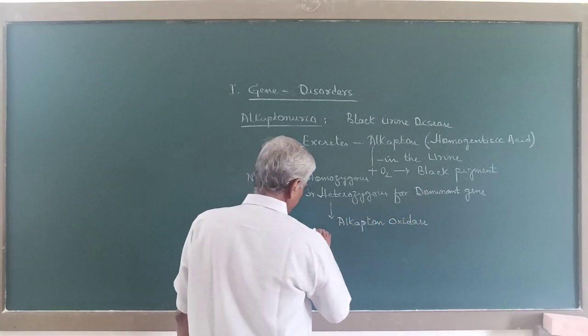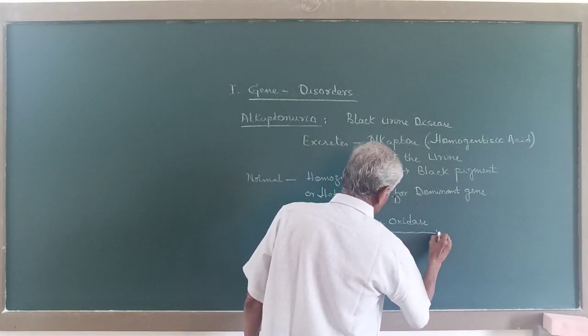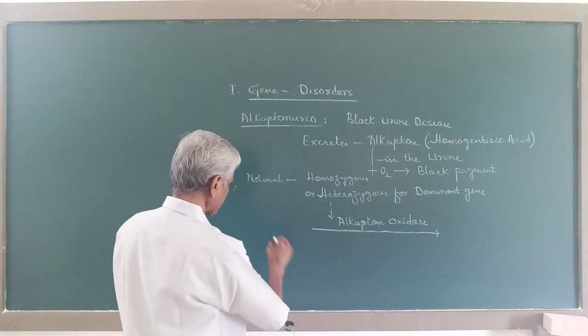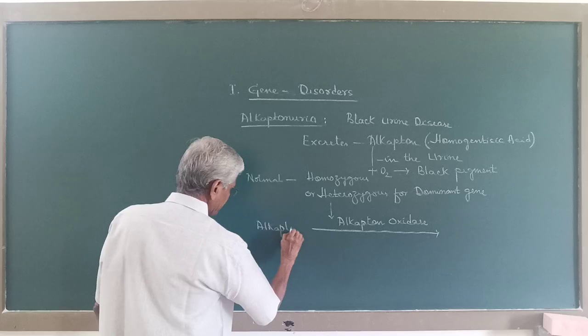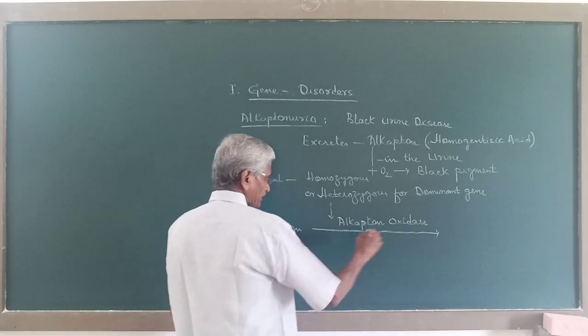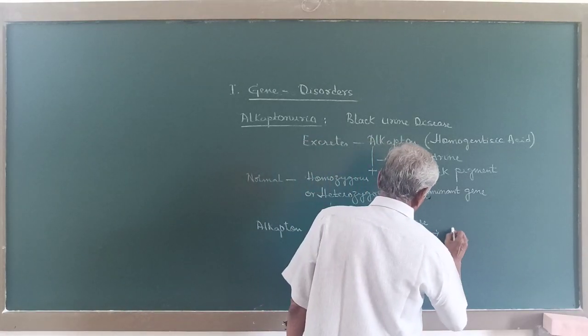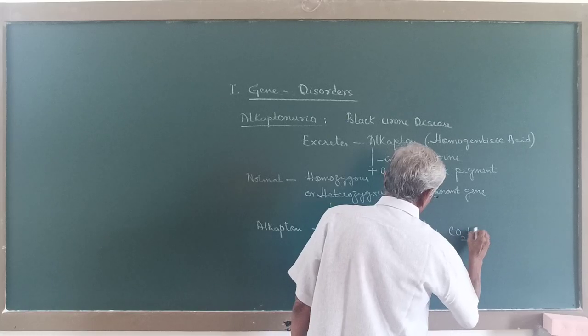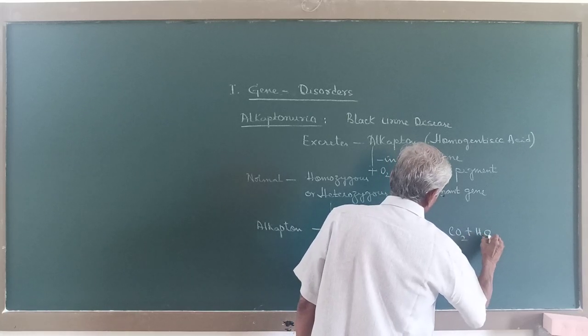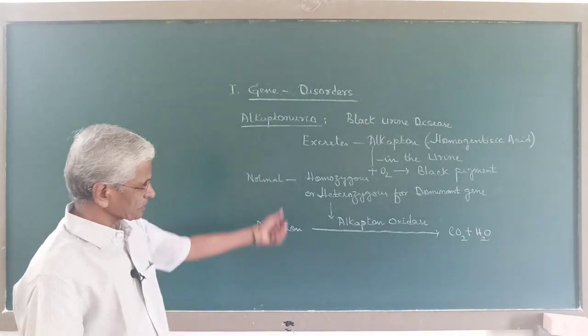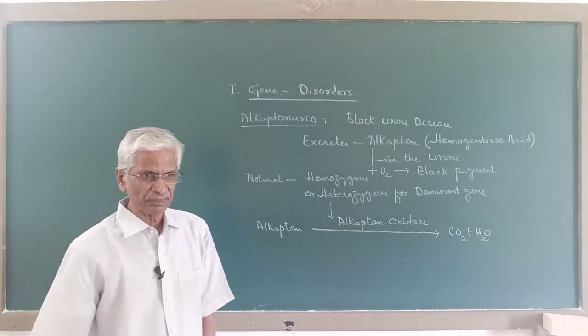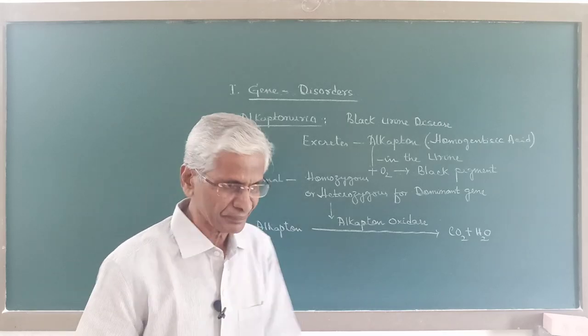So as a result of this enzyme, alkaptan oxidase, this compound will break into carbon dioxide and water. Hence, the urine produced by these normal persons will not be black in color.